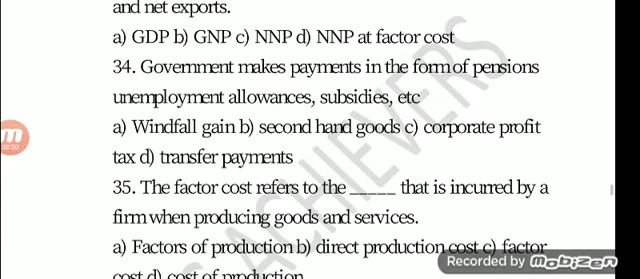Question number 34. Government makes payments in the form of pensions, unemployment allowances, subsidies, etc. Option A, windfall gain. Option B, second hand goods. Option C, corporate profit tax. Option D, transfer payment. The answer is option D, transfer payment.